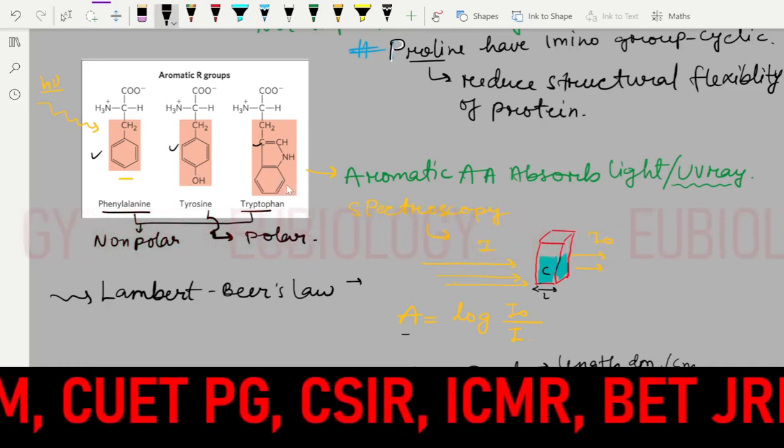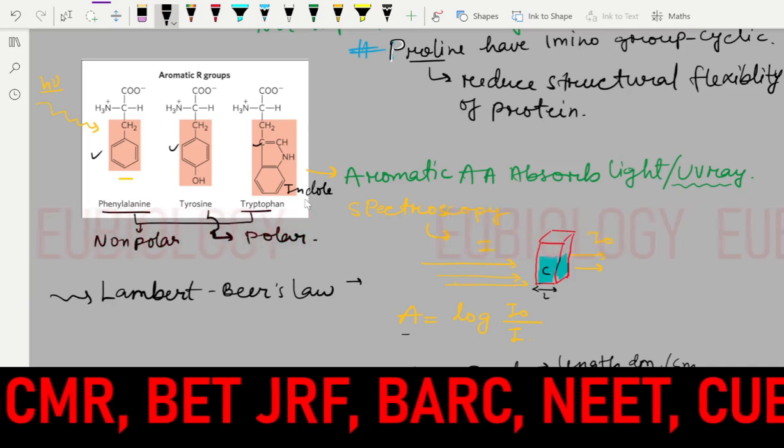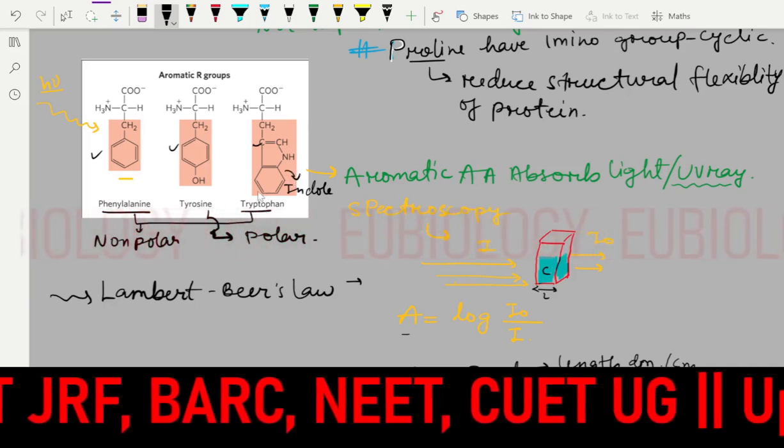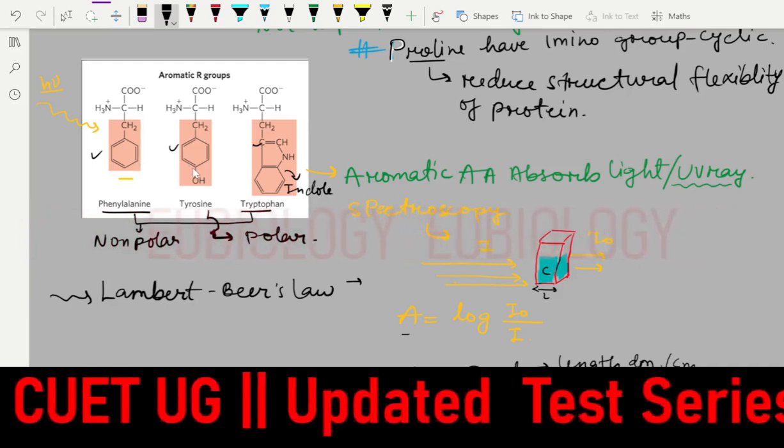And you will see this tryptophan will have the indole group. What is it? This is the indole group. This is the benzene, the methane, and then one more is there.